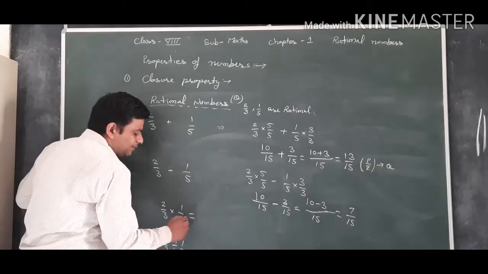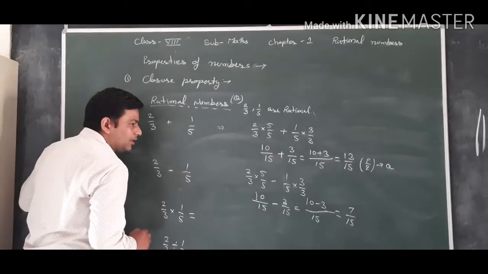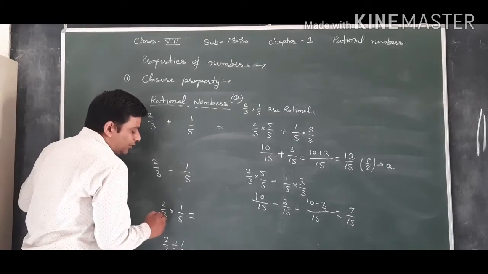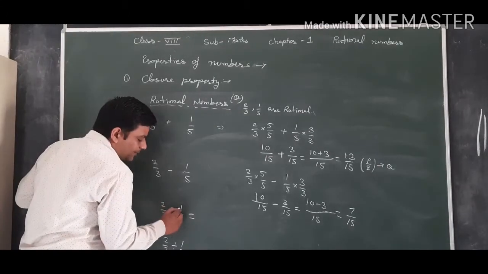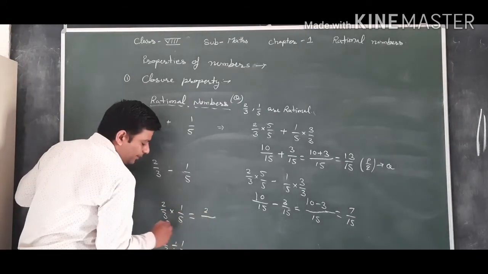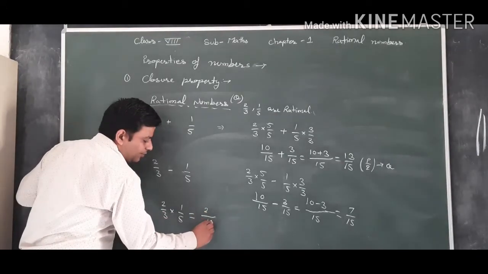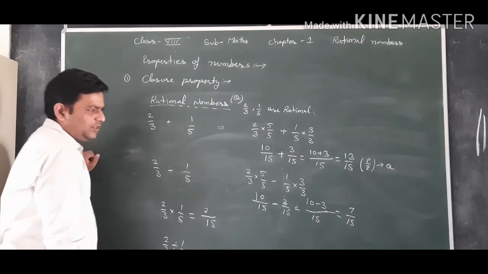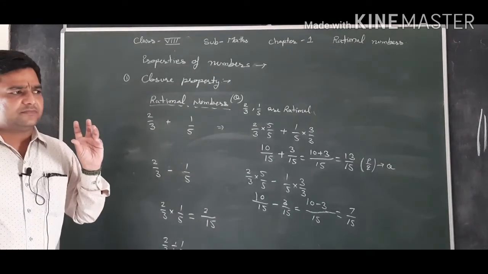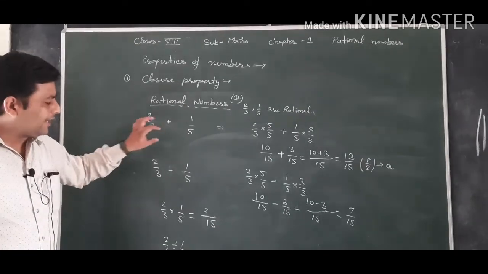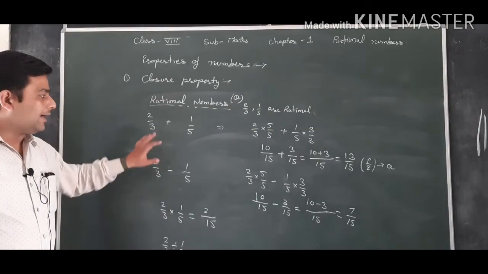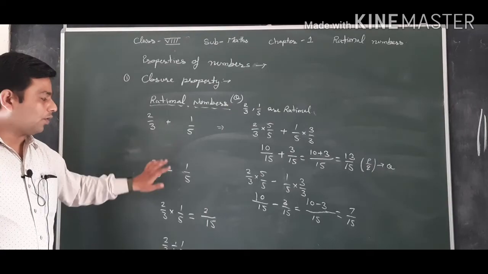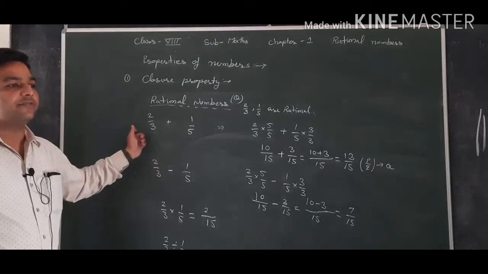Now in multiplication, to multiply two rational numbers, numerator is multiplied by numerator and denominator by denominator. If we multiply 2 by 1, we get 2. If we multiply 3 by 5, we get 15. 2 by 15 is a rational number. Just understand that addition, subtraction and multiplication are different operations, and we cannot add and subtract like we multiply.